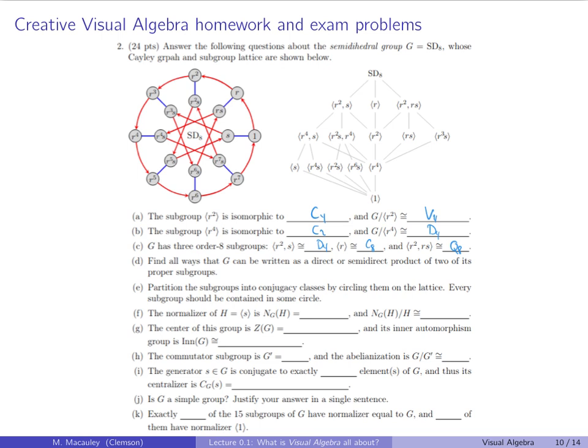So we are going to look at ordered pairs of, let's see, there is this and this. Those groups intersect trivially and they generate the whole group. So we have Q8 semi-direct product C2. And we also have this one and that one as well. If we do this one and that one, that's going to be C8 semi-direct product C2. Okay, partition the subgroups into conjugacy classes by circling them on the lattice.